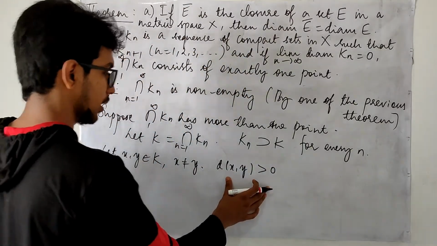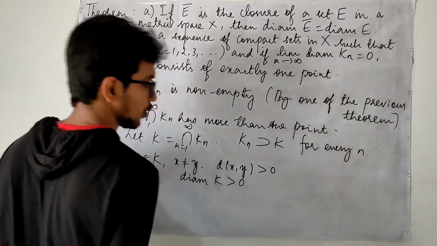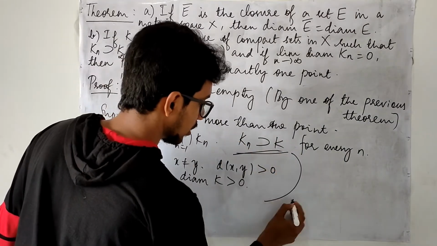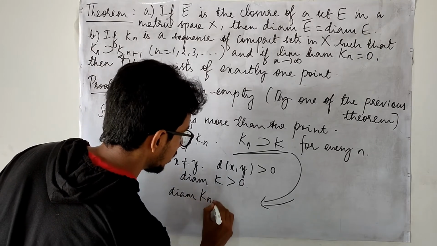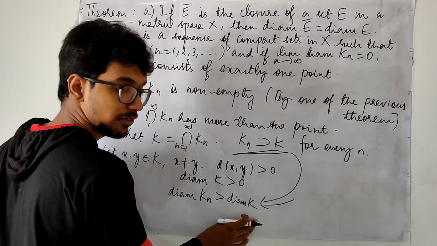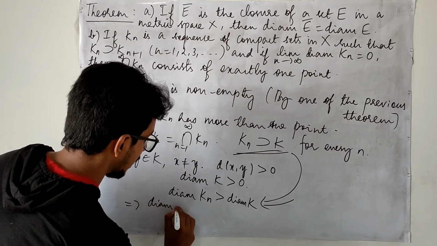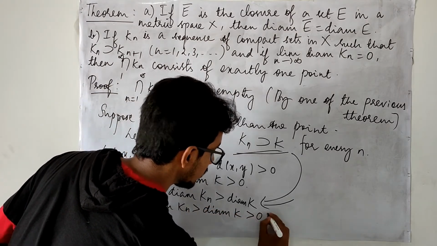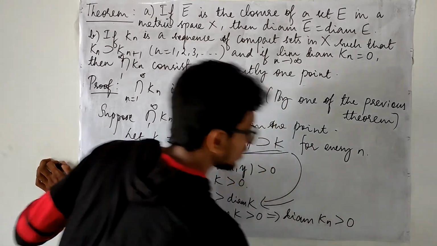When this is the case, the diameter of K is bigger than 0. And from this, you are going to have the diameter of Kn is bigger than or equal to the diameter of K. So combining all this together, we have the diameter of Kn bigger than the diameter of K bigger than 0, in which I am considering only that the diameter of Kn is bigger than 0.